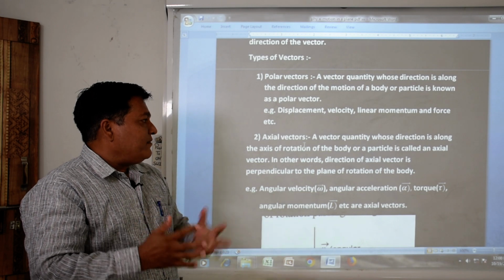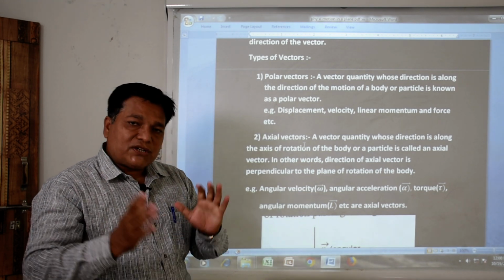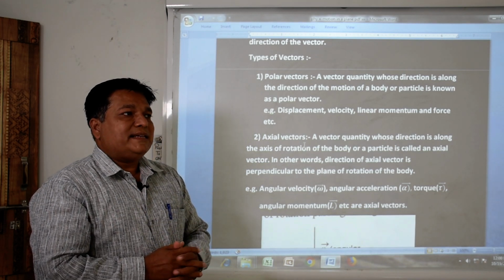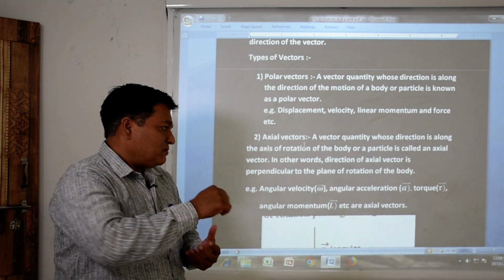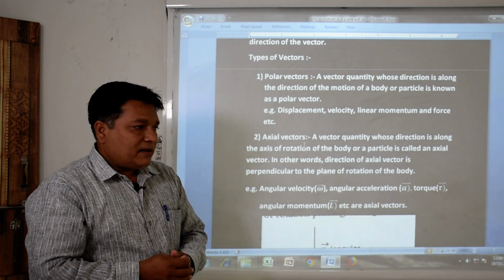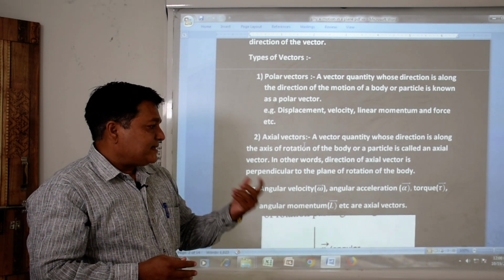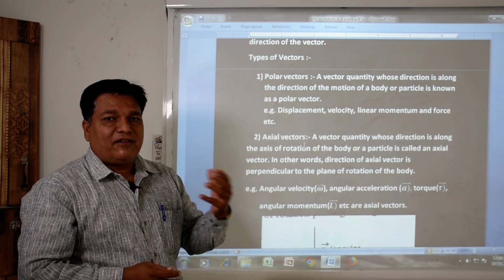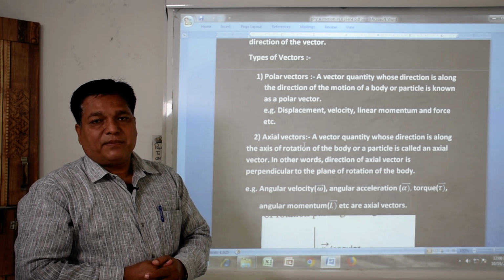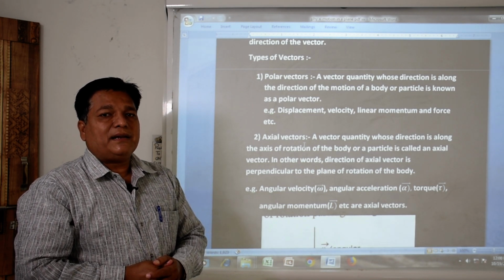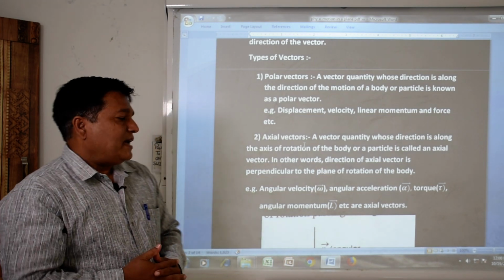What type of vectors are those? We can say that all those vectors which are related with the rotational body or rotational motion are said to be the axial vectors, like angular velocity, indicated by omega; angular acceleration, indicated by alpha; torque; and angular momentum, which is indicated by capital L. These vectors are said to be the axial vectors.